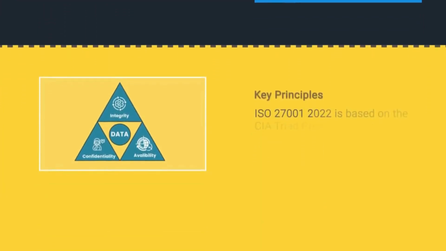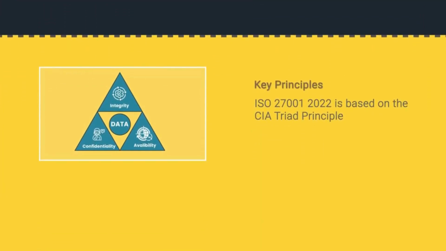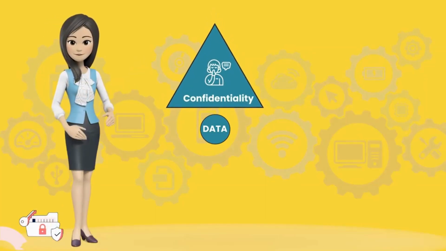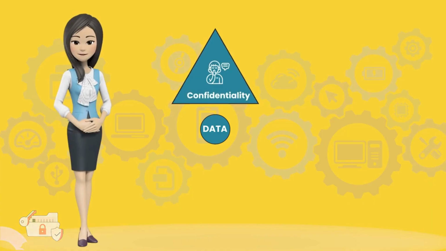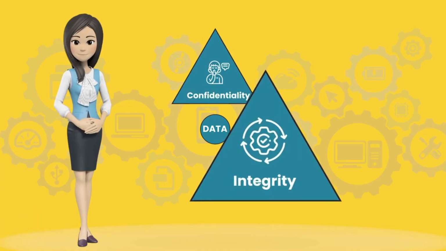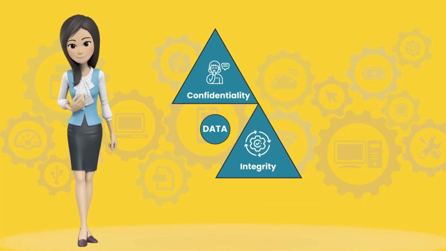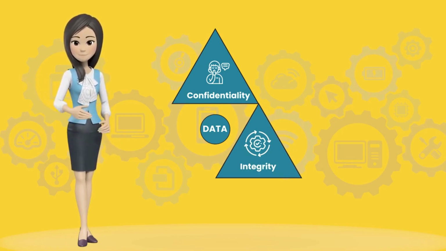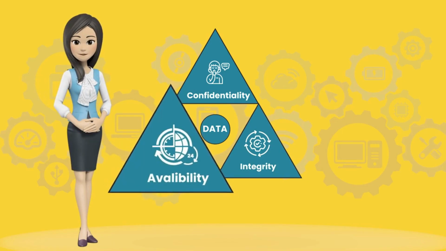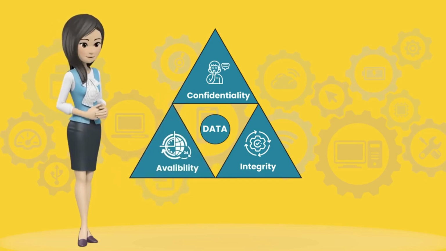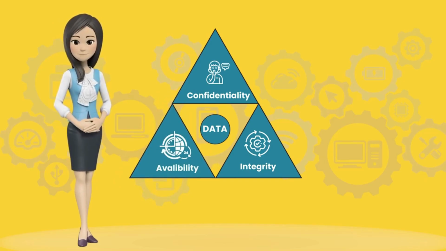Key principles. ISO 27001-2022 is based on the CIA Triad Principle. Confidentiality measures are designed to protect against unauthorized disclosure of information. Integrity involves protection from unauthorized modifications, for example, add, delete, or change, of data. The objective of availability is to ensure that data is available to be used when it is needed to make decisions.